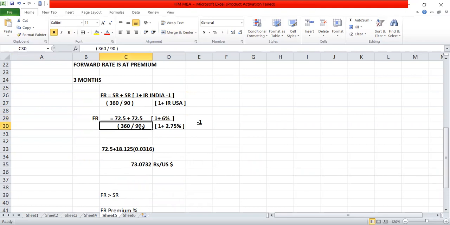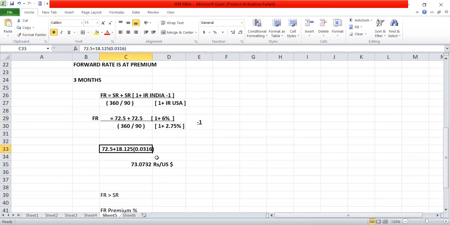First you should divide this: 360 divided by 90 is 4. So 72.5 plus 72.5 divided by 4, into (1 plus 6%, meaning 1 plus 0.06) divided by (1 plus 2.75%, meaning 2.75 divided by 100, that is 0.0275). Substitute this and subtract 1.